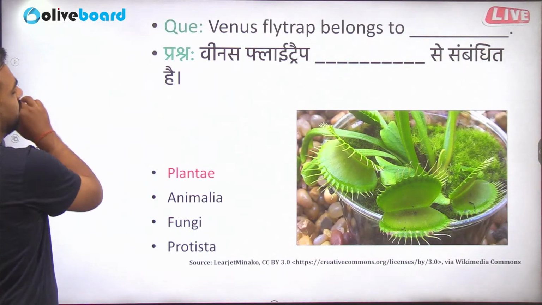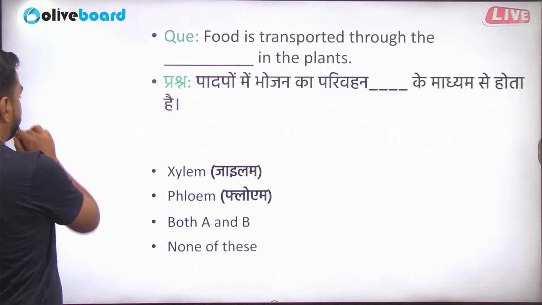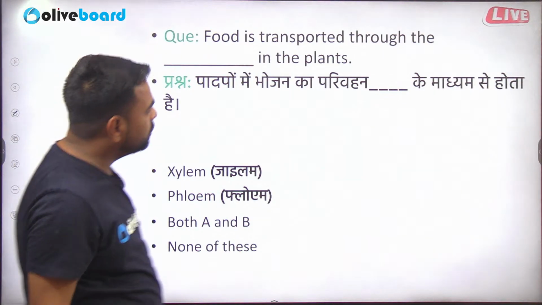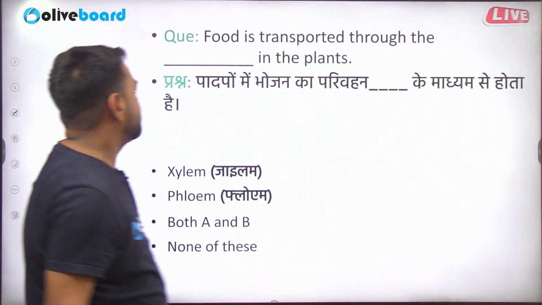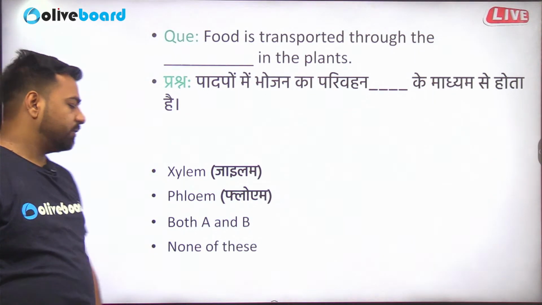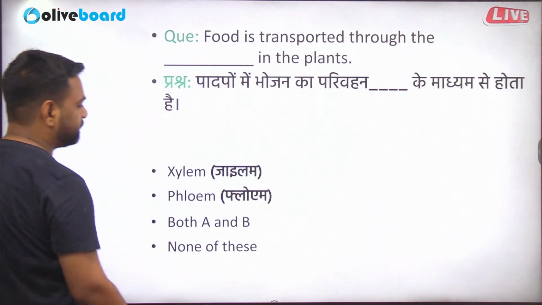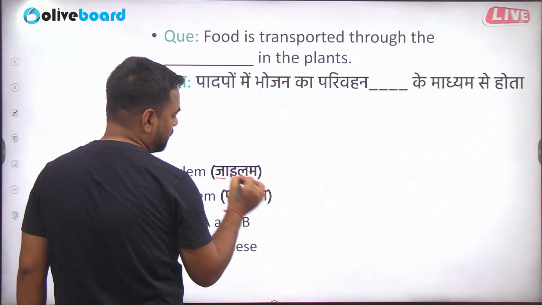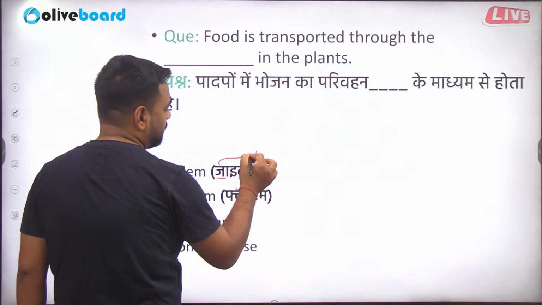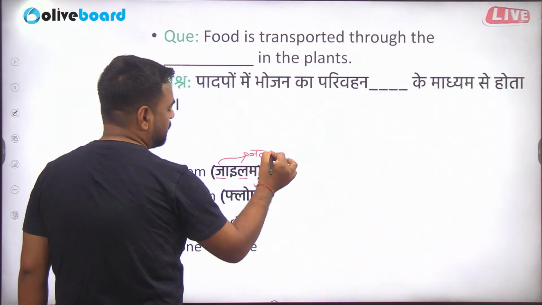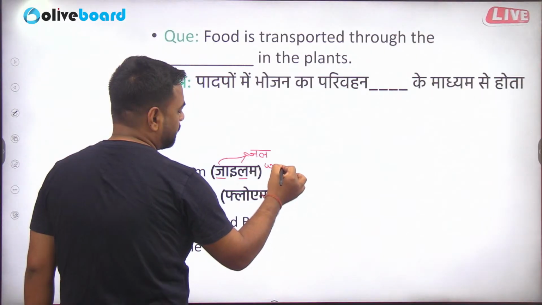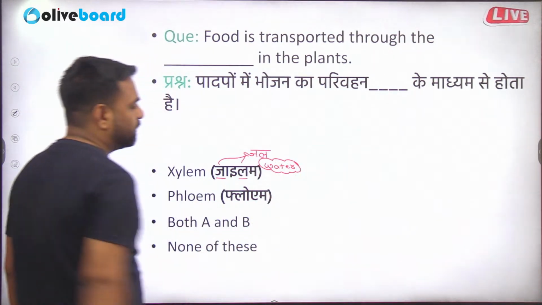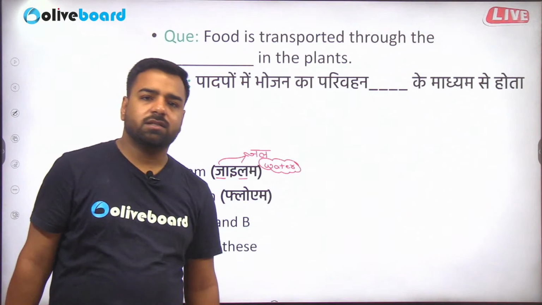Next we have this. Food is transported through the dash in the plants. So xylem, phloem, both or none. Talking about xylem, so it's J. Jal means water.